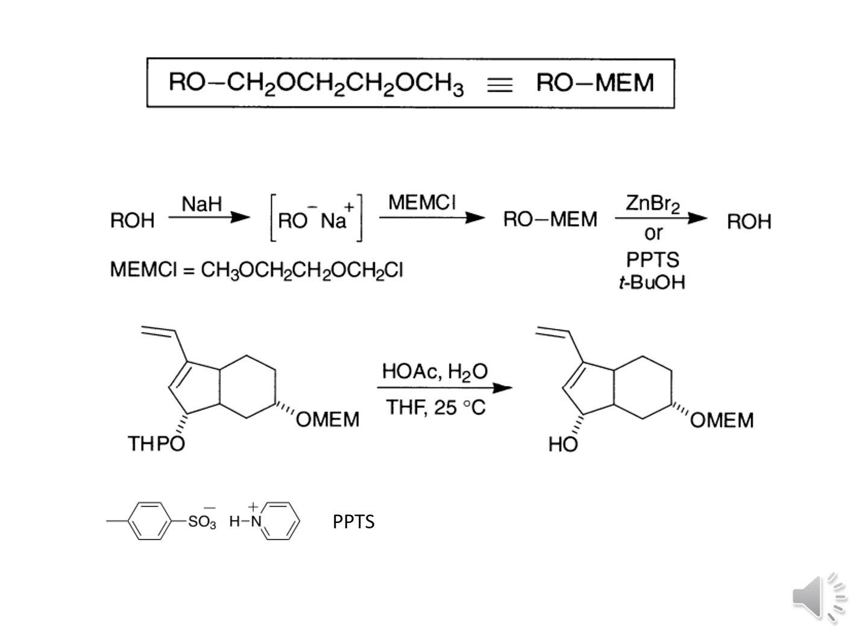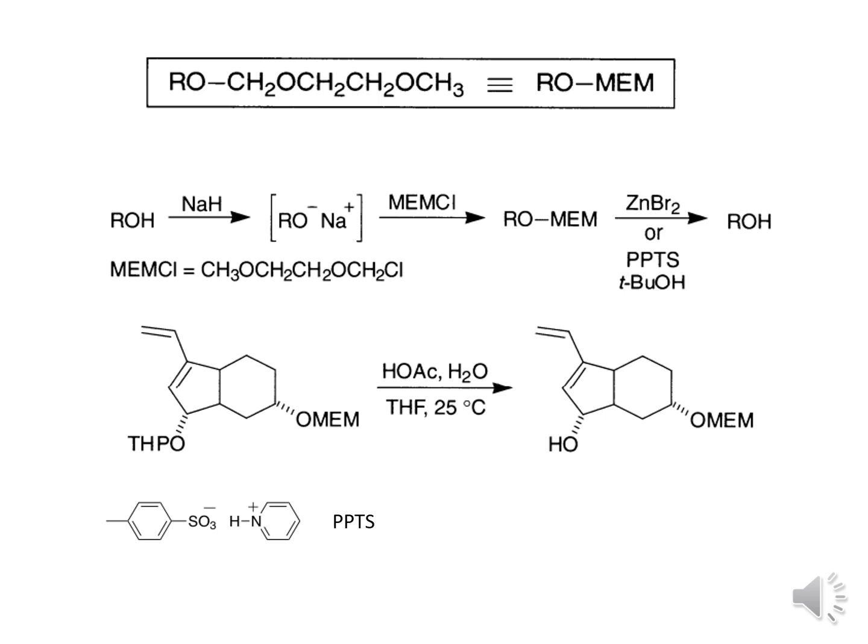Now we have seen that ROH, the alcohol group, when treated with the base sodium hydride can abstract the proton of the alcohol and an alkoxy anion is produced, sodium alkoxide. Then when it reacts with MEMCl, it can produce ROMEM. And when the ROMEM reacts with ZnBr2 or PPTS in tertiary butanol, it can give the alcohol back. So this is basically the protection deprotection strategy using MEM.